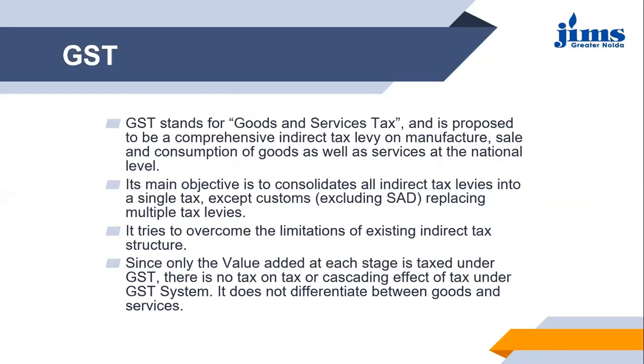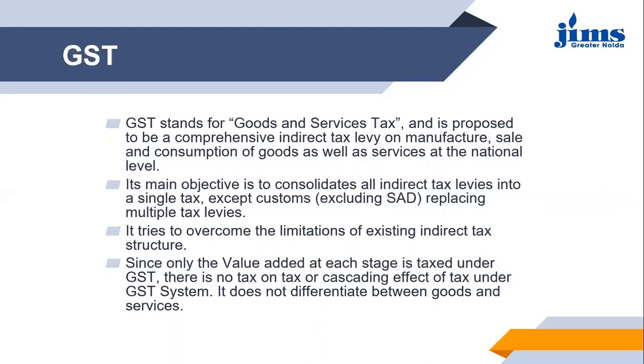But under GST, we know that this cascading effect has been nullified, because GST works on a value addition basis. Whatever the value addition is, that will be taxed at the next step. So GST is majorly taking care of the cascading effect, so that it should not be there in the tax structure.